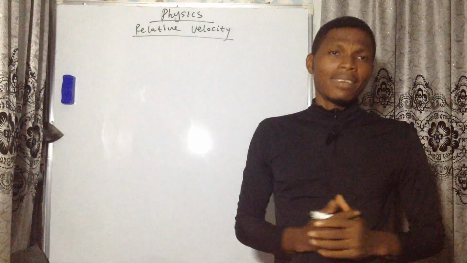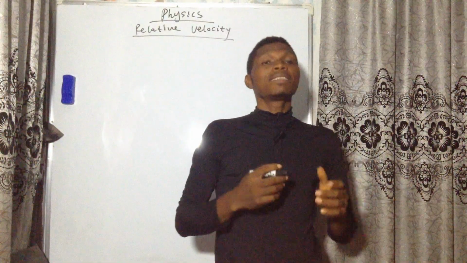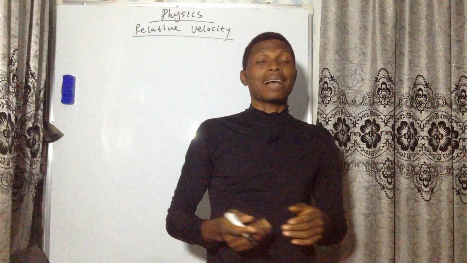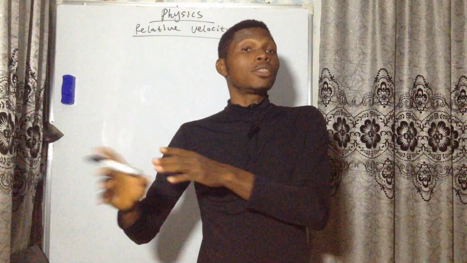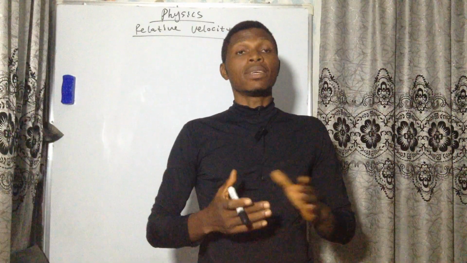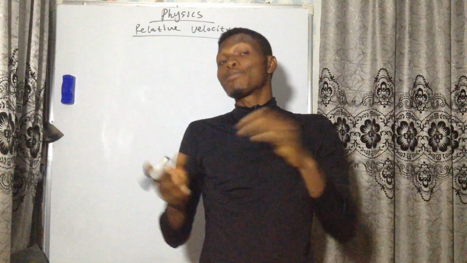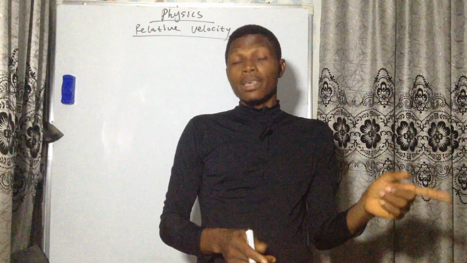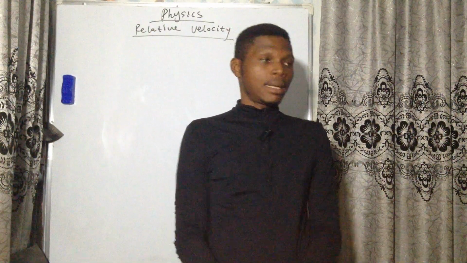Okay, let us define relative velocity. Relative velocity is the velocity of an object as observed from another object in motion or stationary. That is, the velocity of an object as observed from another object, whether the object you are observing from is moving or stationary. Do you understand?